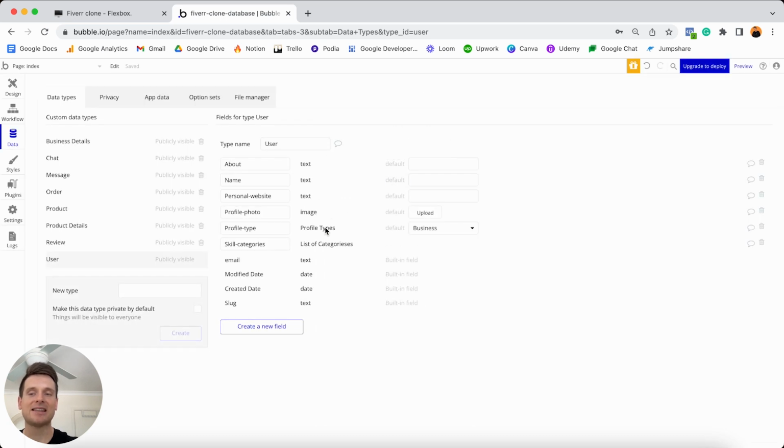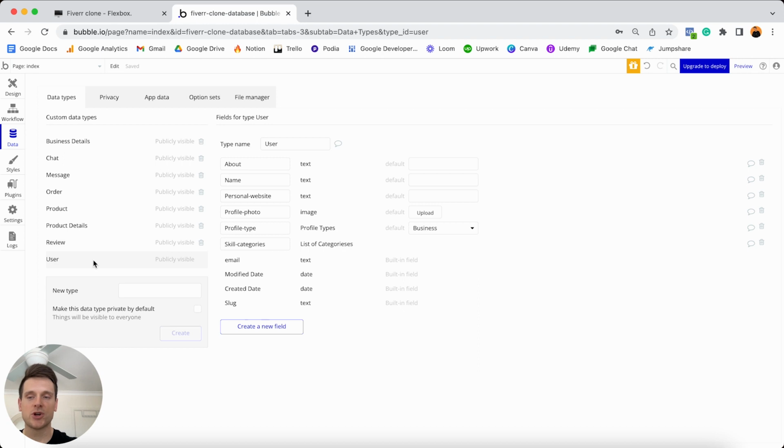And now finally, the last thing we'll need to do is create a link between our user data type and our business details data type. Because as I mentioned, if someone wants to store the details of their business, I want to actually split that data off into a separate data type. So that way we're not storing all of that information under our user.